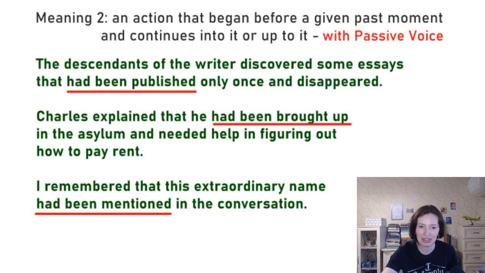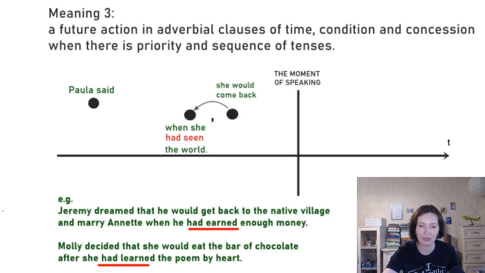So then let's move on to the third meaning. And the third meaning looked like the worst one, but it's actually the rare and easy one, because it fully coincides with the third meaning of the present perfect. We just have one extra condition. So it's a future action, still the same idea. In adverbial clauses of time, condition, and concession, still the same idea. When there is priority, still the same.